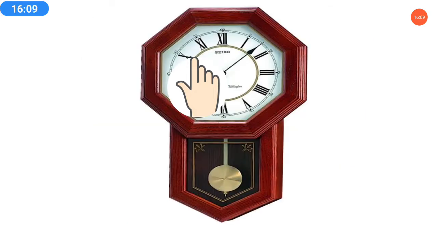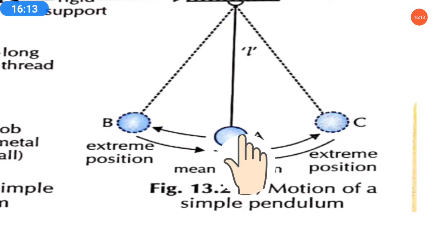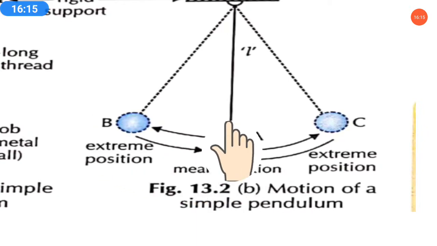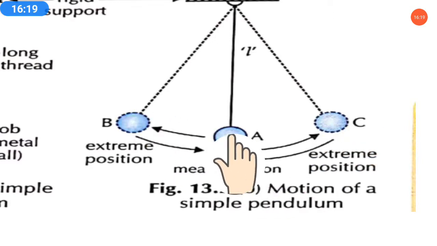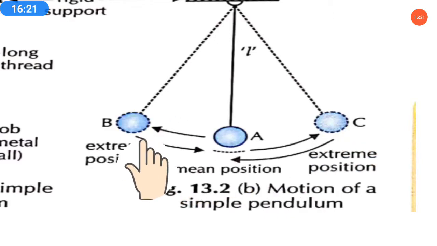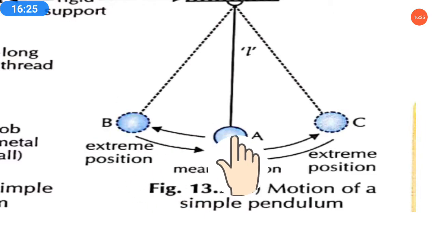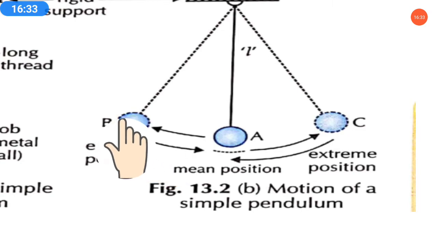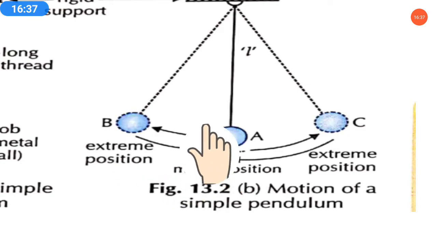Amplitude is the maximum distance on either side, either backward or forward, covered from the mean position to the extreme position. The bob was at rest, and now it is displaced from its original position and has gone towards B. That displacement is called amplitude.